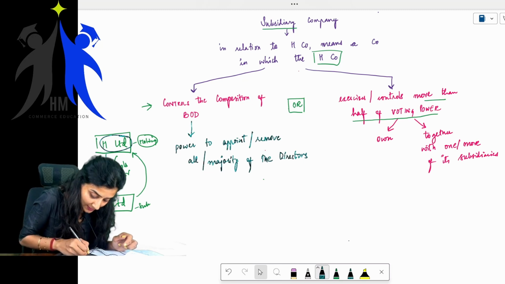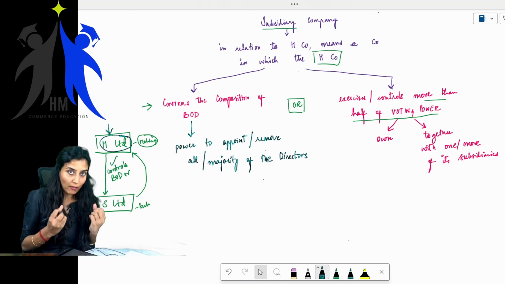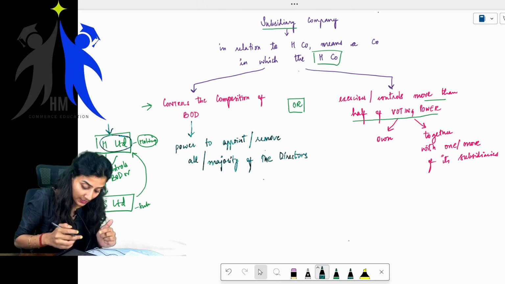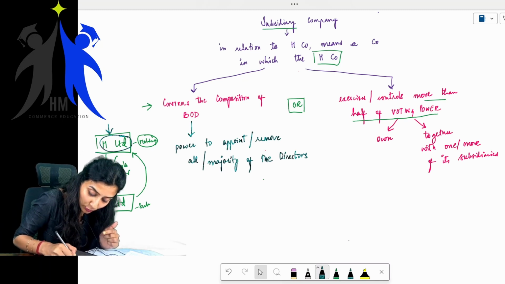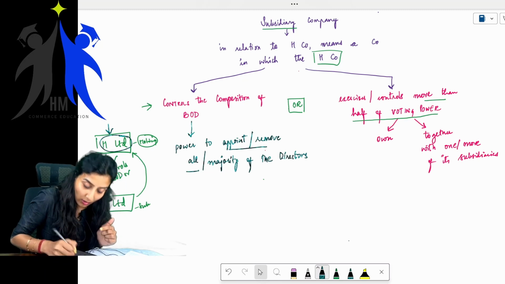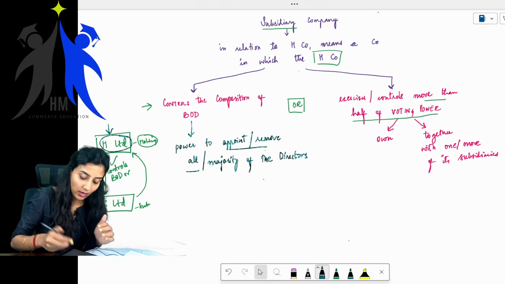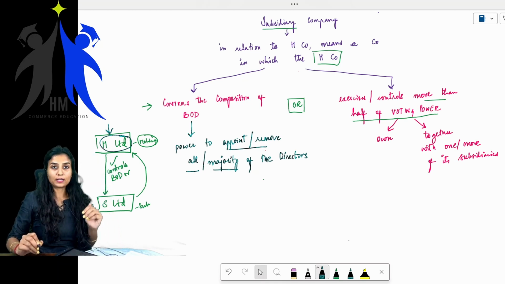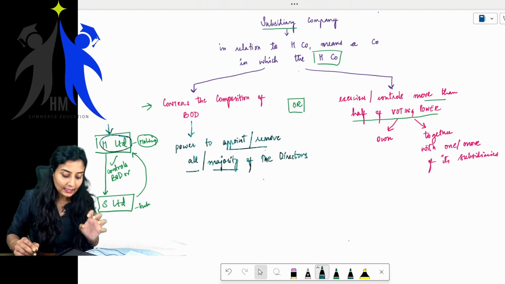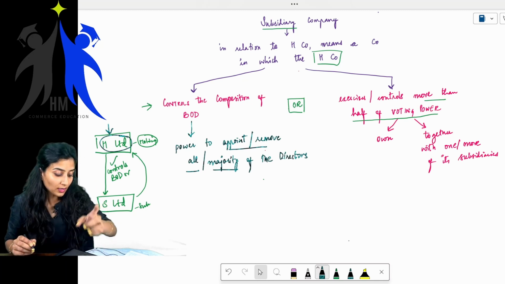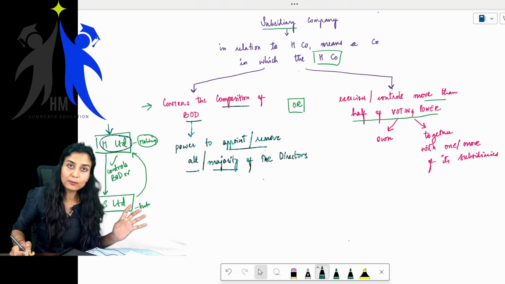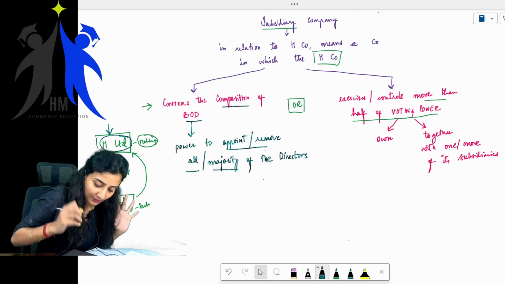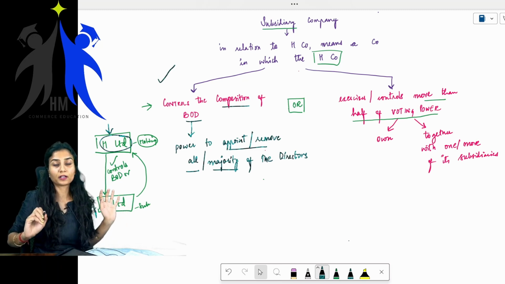Meaning to say, if you have to tell that H Limited is the holding company of S Limited, it means this H Limited has the power to appoint or remove all of the directors, or could be majority of the directors of S Limited. If H Limited has that power, then it controls the composition of the board of directors. Getting my point? Then S Limited will become subsidiary of H Limited. This point clear? Yes, ma'am, we are clear.